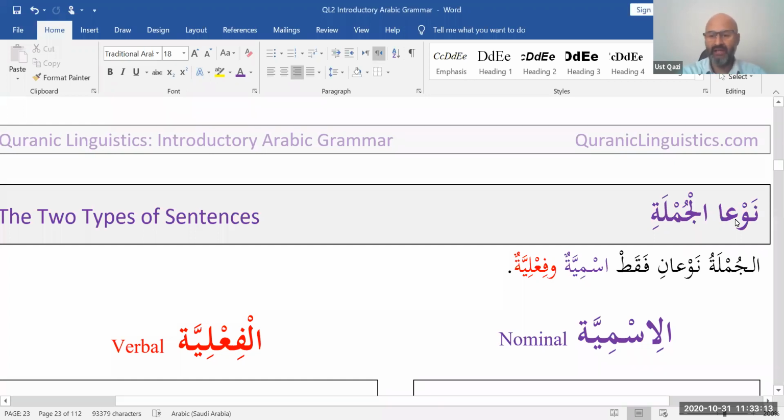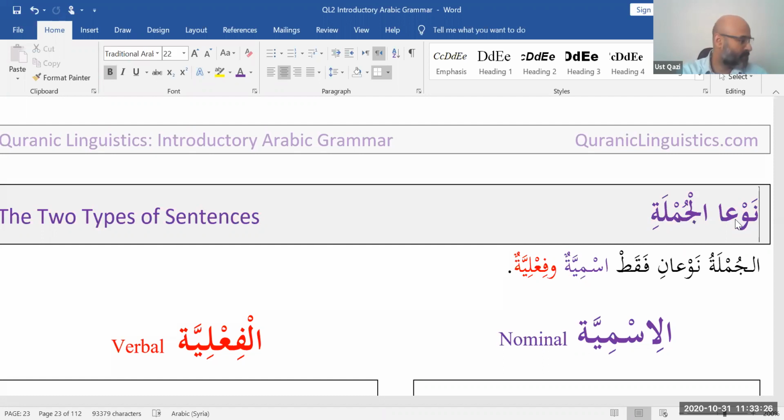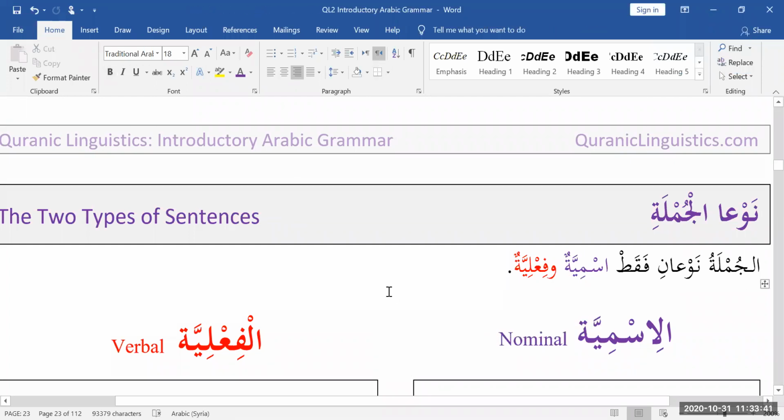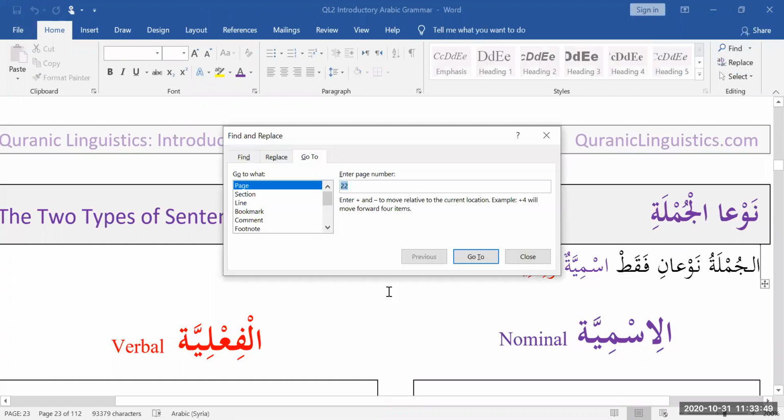The two types of sentences in the Arabic language. Before we talk about the two types of sentences, let's do a very quick refresher. What have we talked about up until now? We're going to do a crash course of the past four lessons, starting with the very first one, just to refresh your memory a little bit.